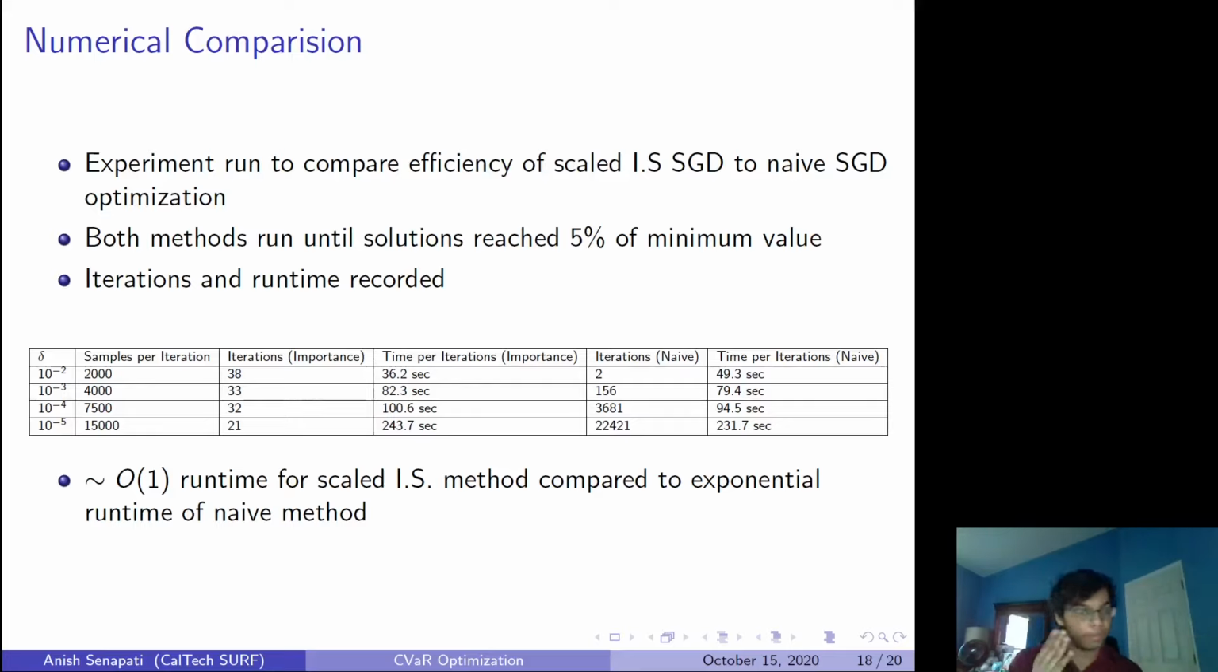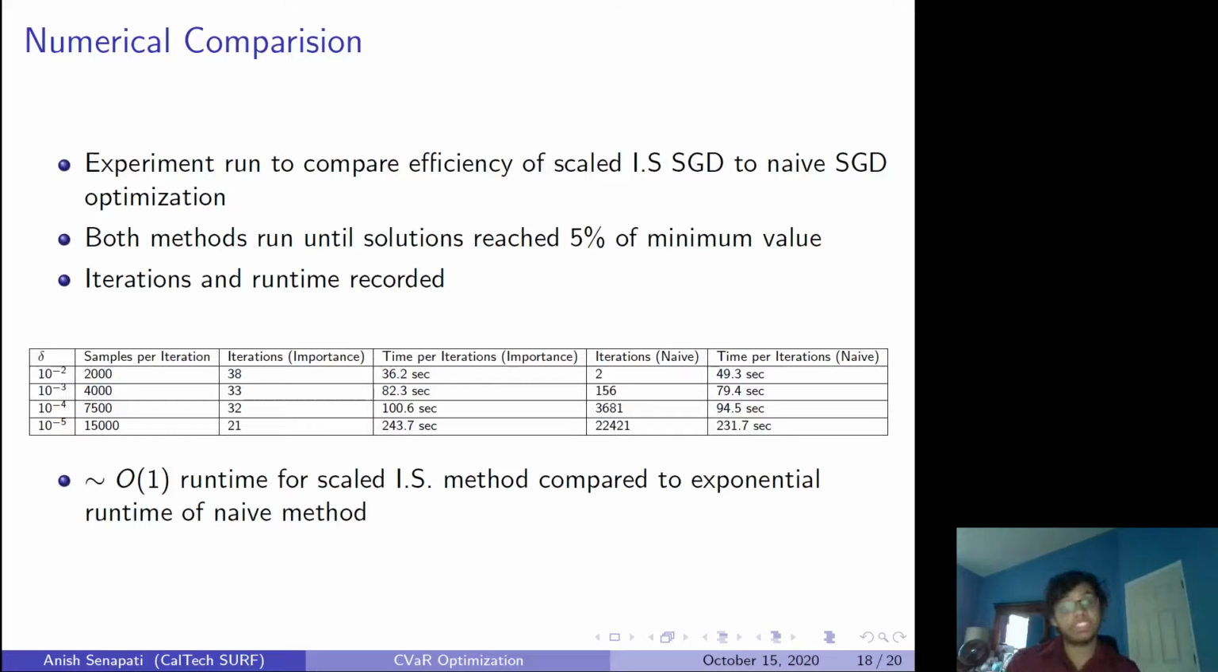So I ran this for different values of delta or alpha. I ran this problem and let the salvage fund max problem run until convergence. And then I ran them both again. But now that I had these minimum values, I ran both of them, and I saw how much time it takes for the importance sampling scaled SGD method that we developed to converge to within 5% of that minimum value, or to reach within 1.5 times the minimum value, and how much time the naive method takes.